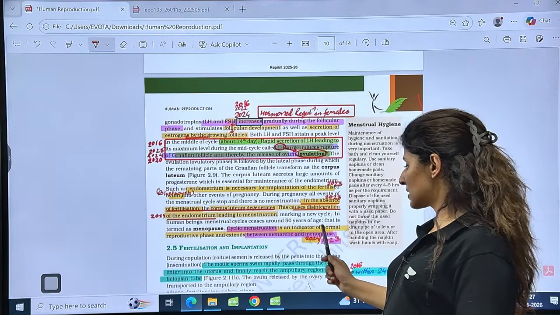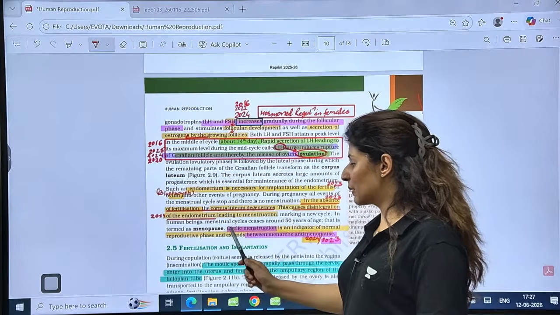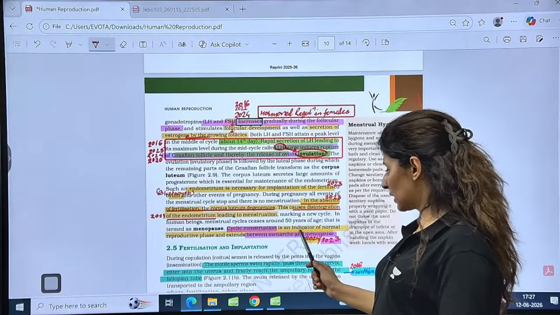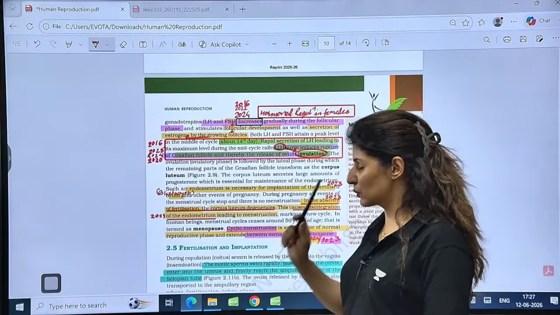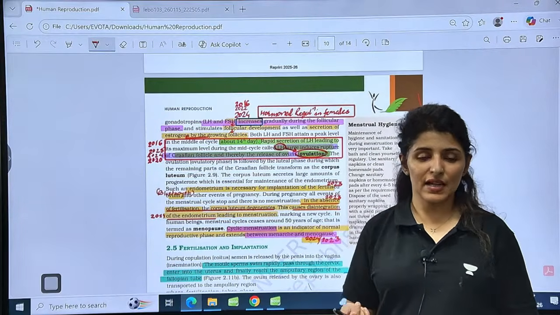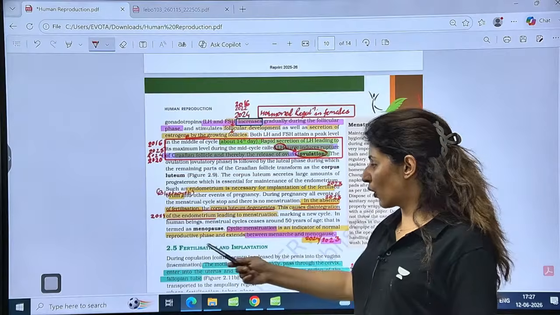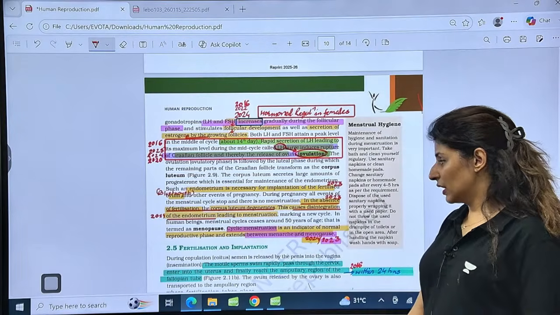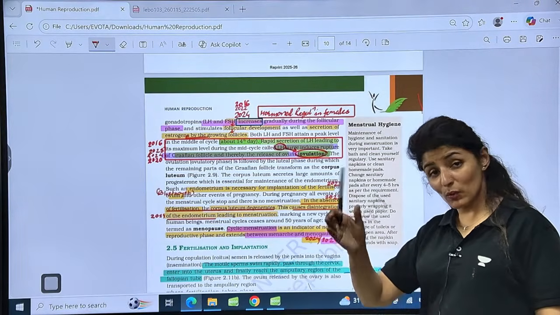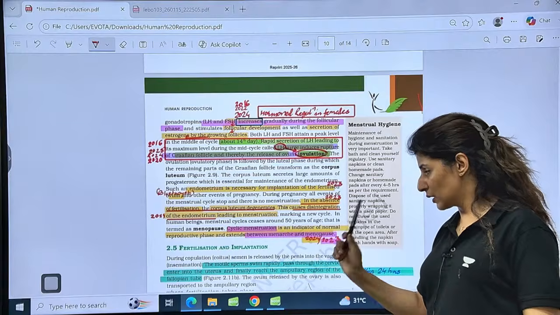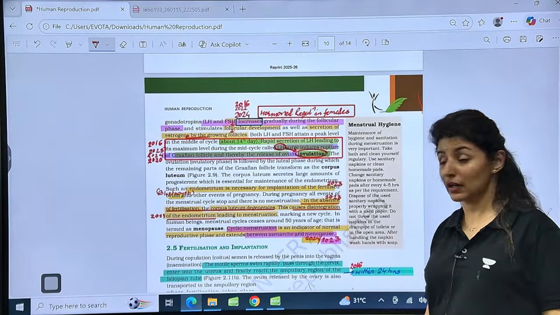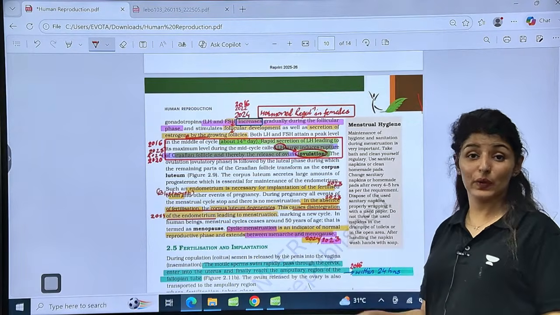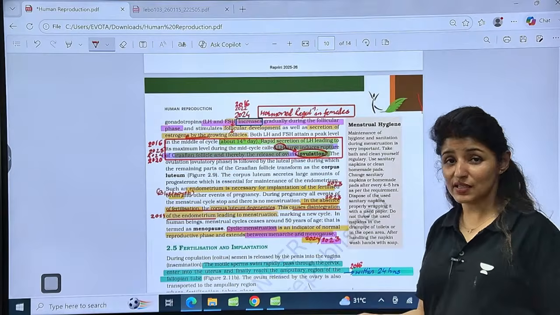Cyclic menstruation is an indicator of the normal reproductive phase and extends between menarche and menopause. The whole line is important. If you have a regular cycle, that means you have a normal reproductive phase going on, and this extends between menarche and menopause. Asked twice, repetitively, once in 23, then in 24. Can it appear in 26?